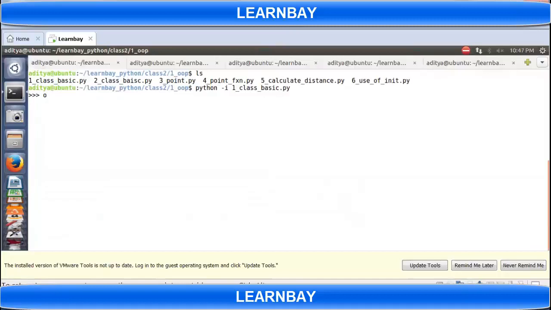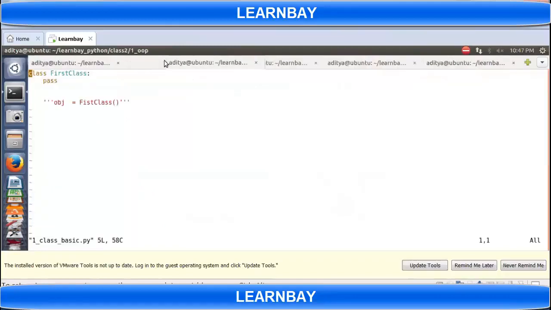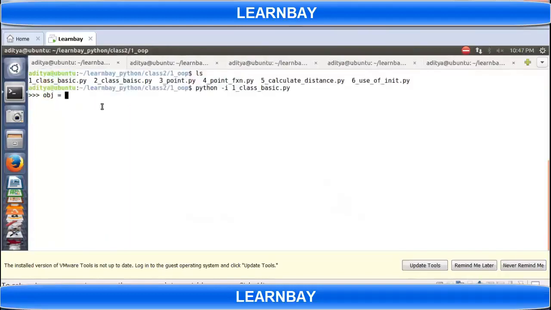Let's say obj is equal to FirstClass(). Okay. I got an object with the name obj. I got an object created from this class FirstClass, and what is obj? It's not the object, it's a reference to that object.